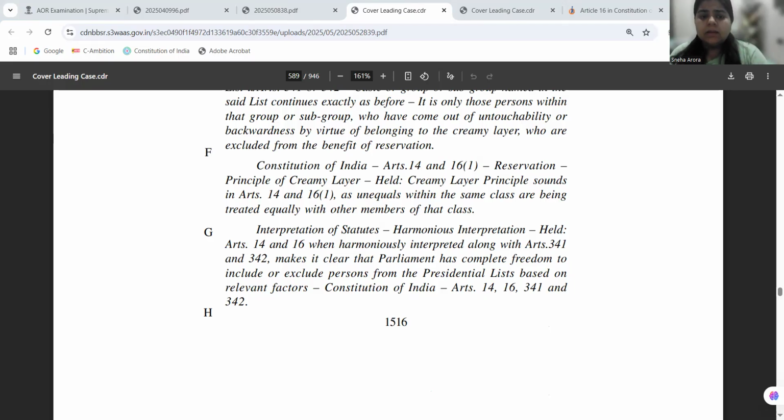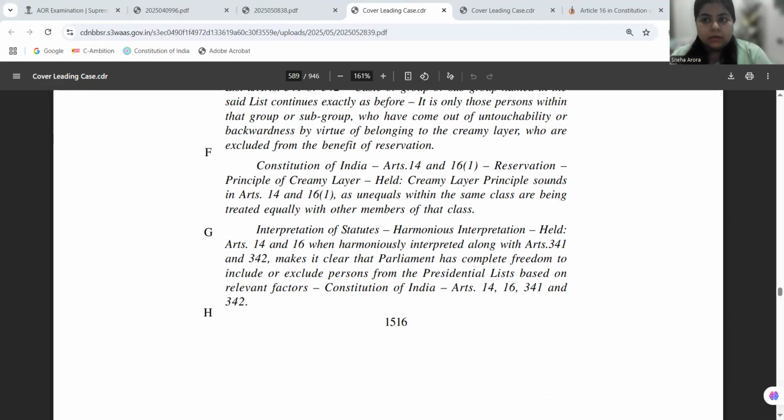It is also saying that there will be a creamy layer exclusion that will apply to SCs and STs for the matter in reservation. So the creamy layer concept herein in the case of Jarnail Singh is introduced for SCs, STs who are claiming reservation in promotion as well. Now the court herein is saying that why we are extending creamy layer exclusion is because creamy layer exclusion is a principle of equality. If you do not apply the exclusion of creamy layer principle, it is going to violate the right to equality.